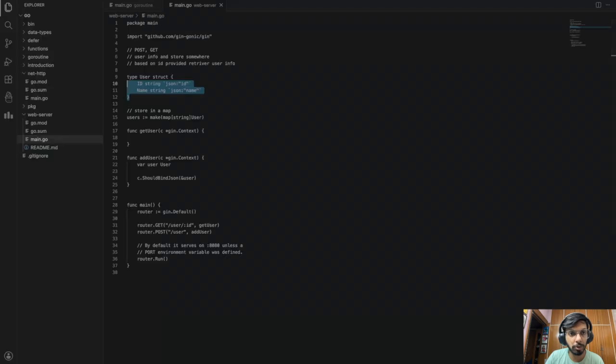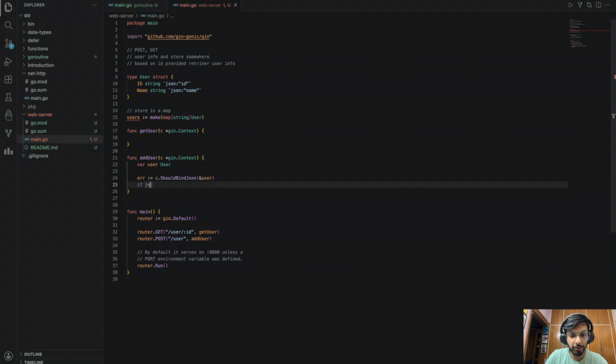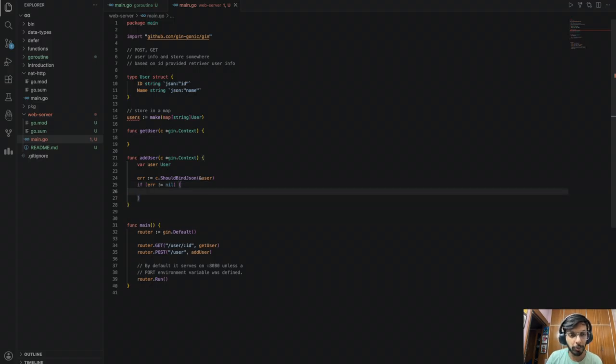Let me just reload it. I don't know why the definitions aren't coming up for me. Fine, we'll deal with it later. And it will throw in an error if it's there. So let's say if error not equals nil, what do you want to do? We don't want to process it, right?